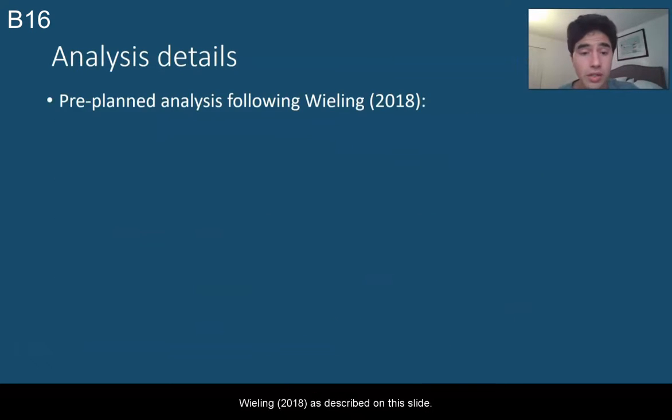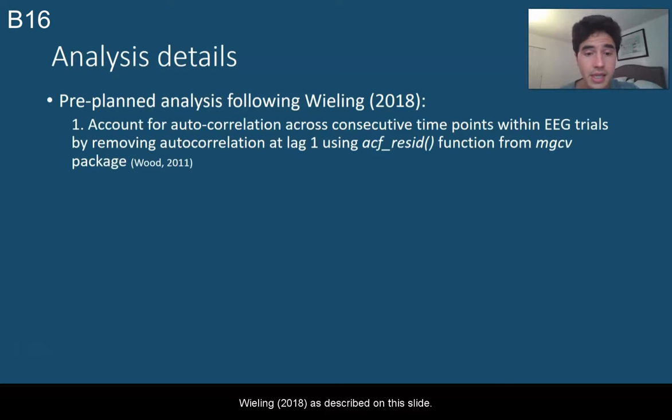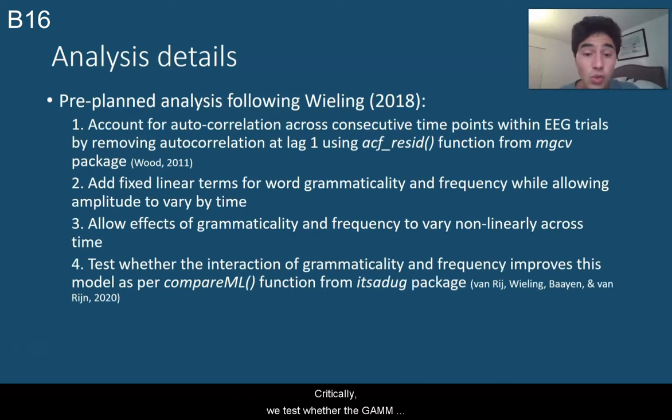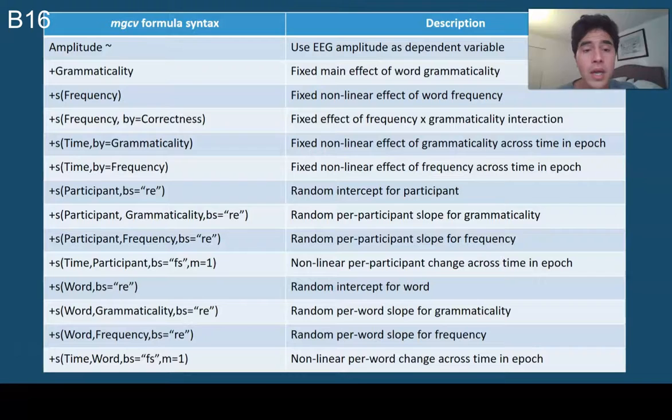For our analysis, we followed the GAMM approach from Wieling 2018 as described on this slide. Critically, we test whether the GAMM model is significantly improved when adding a term that captures the interaction of word frequency and word grammaticality. This slide gives a more detailed description of the models that we fit, as well as the formula syntax used to fit them.